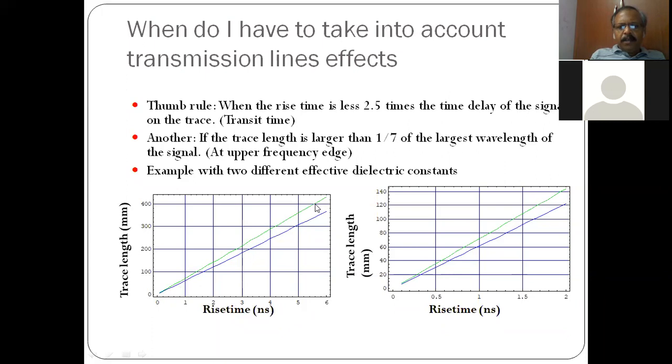This is one value of dielectric constant, another for a different value. So as the rise time increases, you can go for a larger trace length within the transmission line limit. If my rise time is very small, you have to reduce the transmission distance or the trace length.